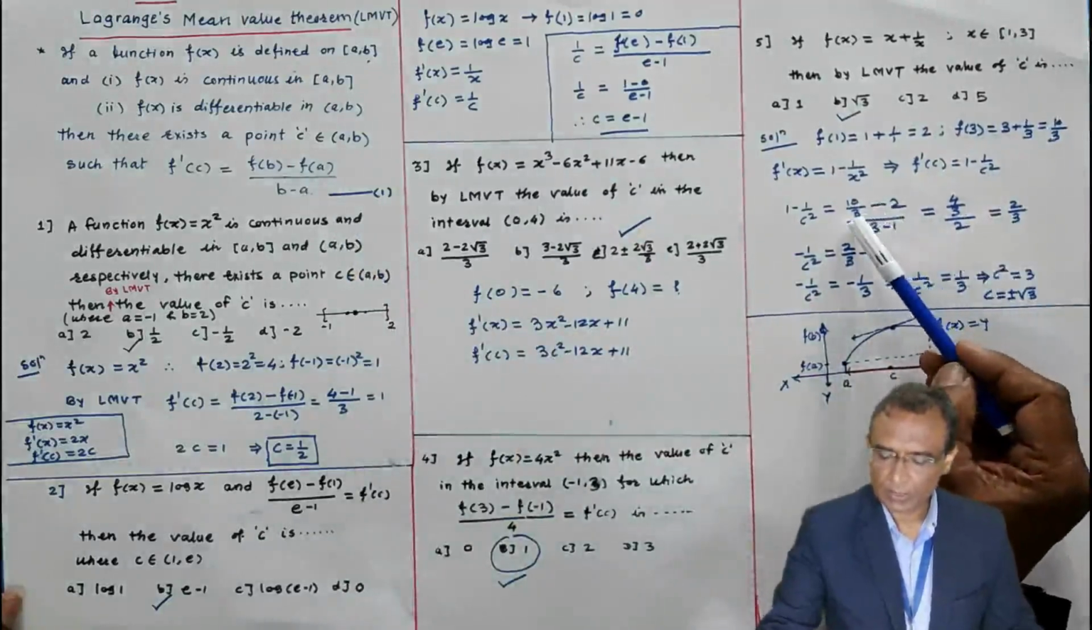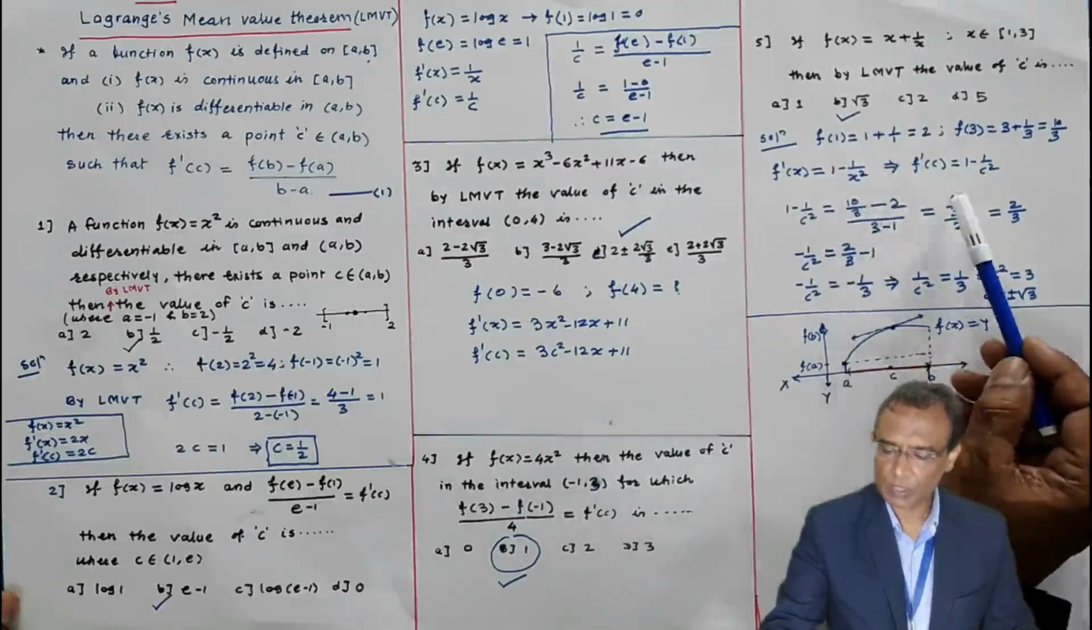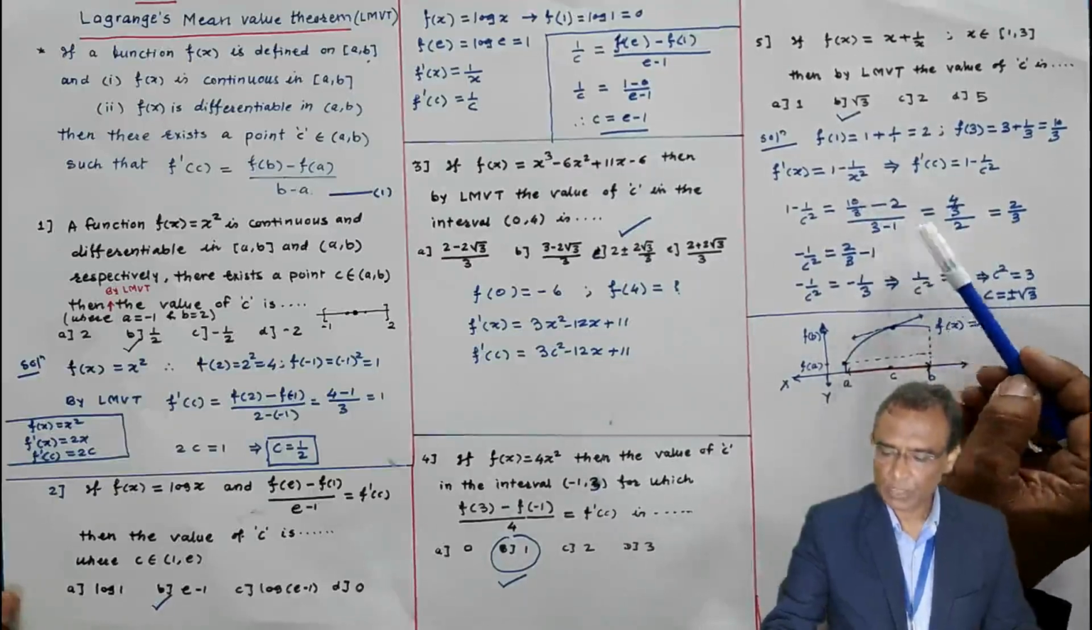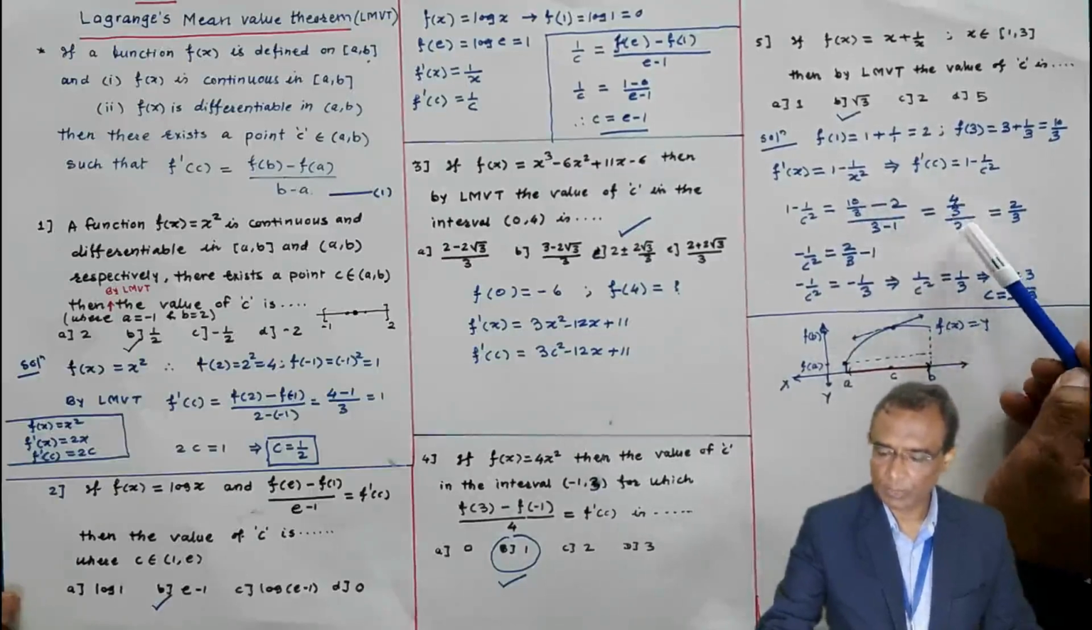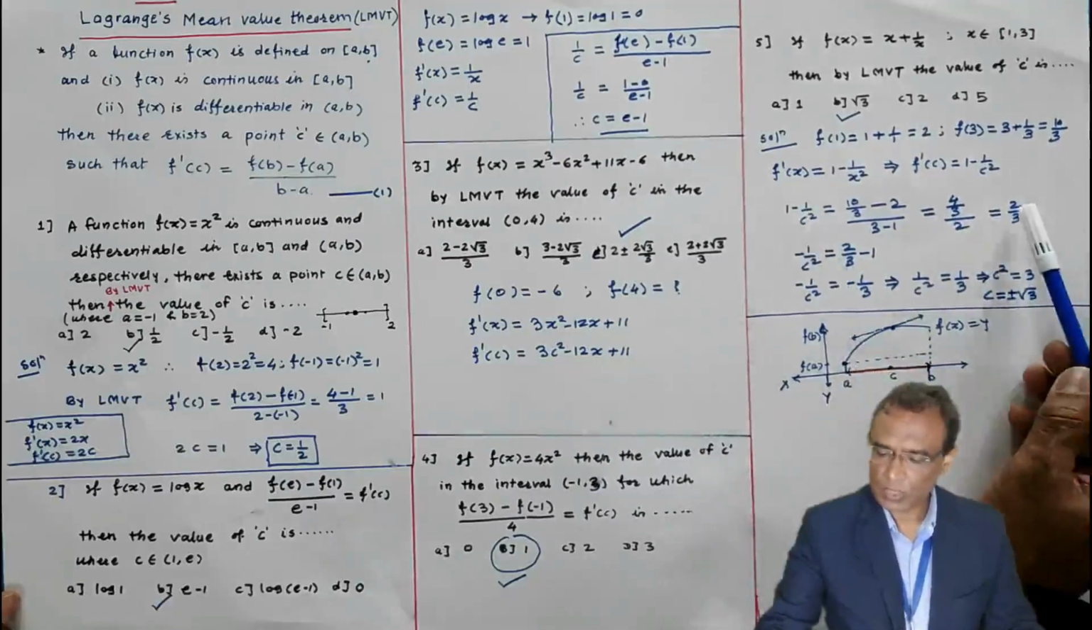The 10 by 3 minus 1, take LCM, 3. 10 minus 6 means 4 by 3. 3 minus 1 is 2. 4 by 3 by 2 means 2 by 3 here. 1 minus 1 by c square is 2 by 3.